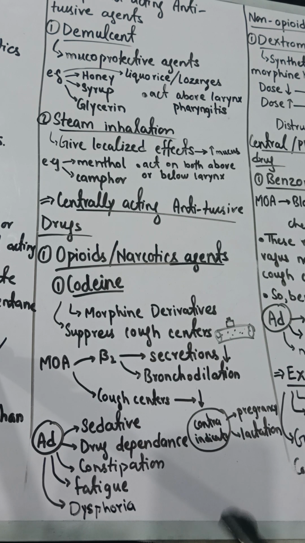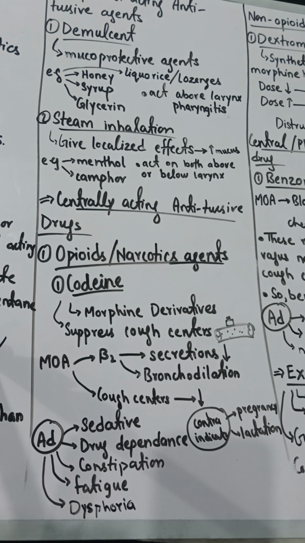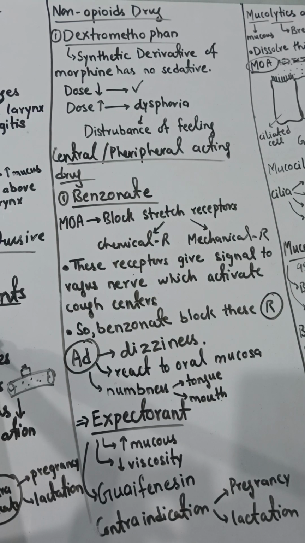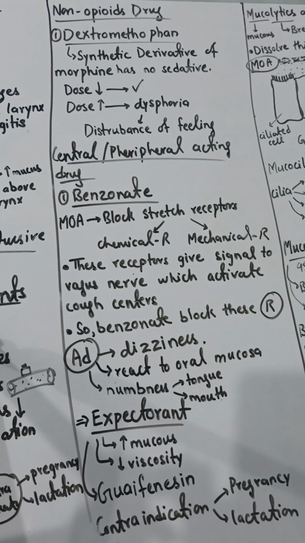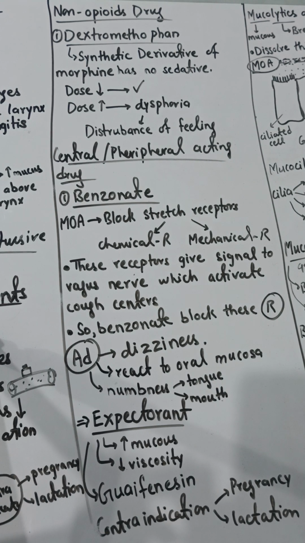So what are the contraindications of codeine? Contraindications are pregnancy and lactation. You should not give codeine to a patient in pregnancy or lactation, because it can go towards the fetus and cause adverse effects on it. So we have covered the actions of opioid drugs, their mechanism, and their adverse effects. Due to their adverse effects, we are going to discuss the non-opioid drugs which don't cause sedative action to the patient.